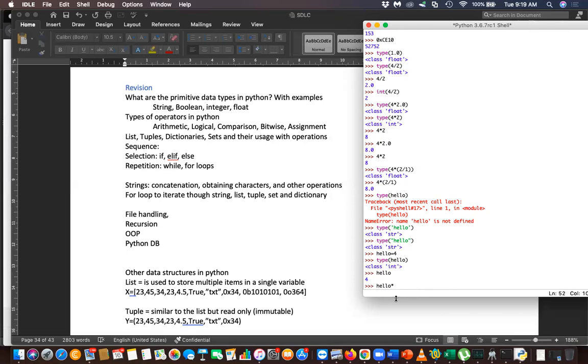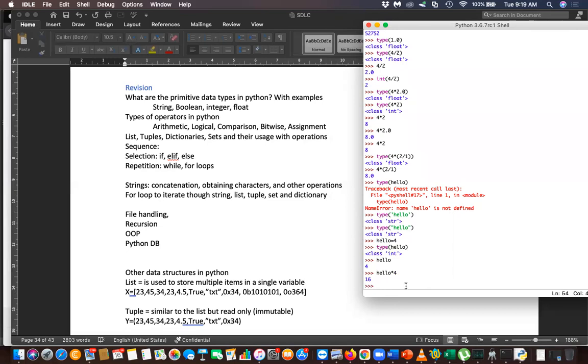Hello into 4 will be 4 into 4, 16. What about hello into 4? These are the things you should know. Hello into 4 is 16. And what about hello into 4 within quotation? Yes, integer. Now you're confused.